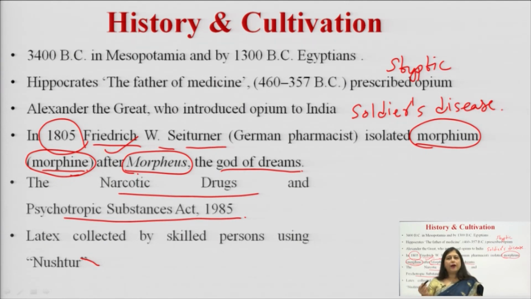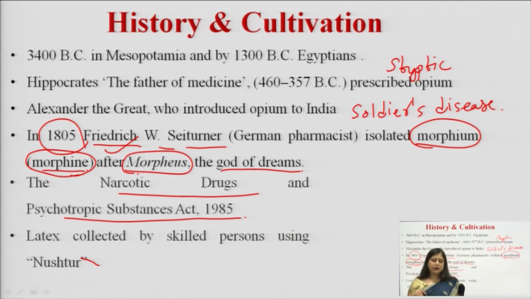For example, heroin, which is a very common type of narcotic drug, and there are many other derivatives which do not have that narcotic effect, but are more medicinal compared to morphine. So, that is why this isolation became a very important step in the development of opium.